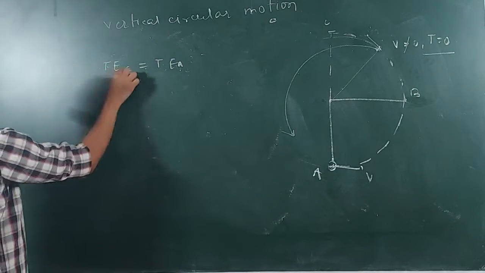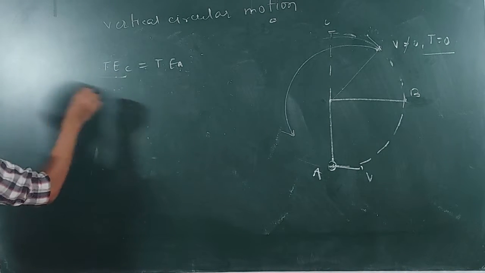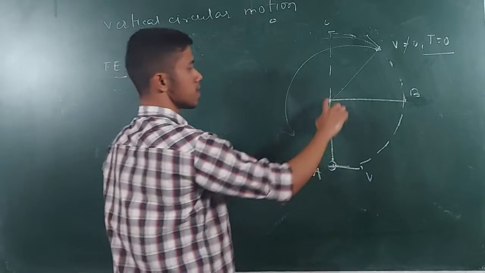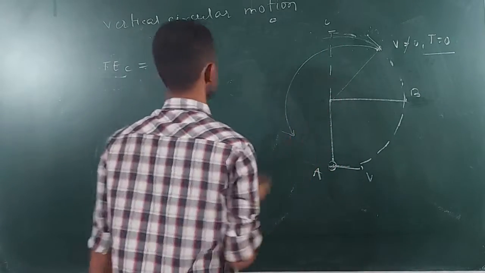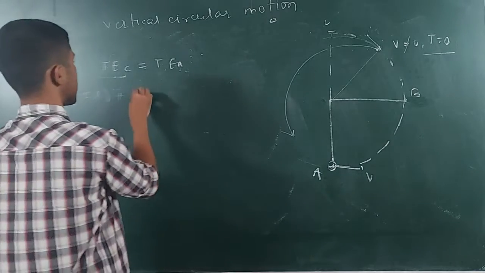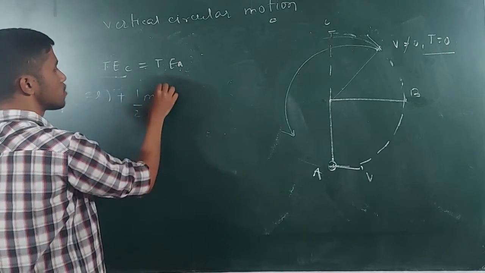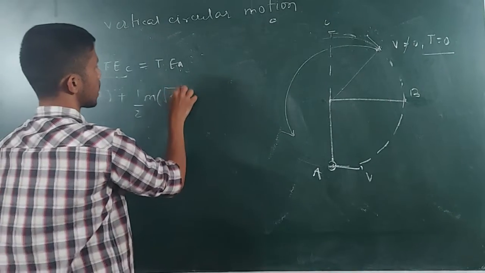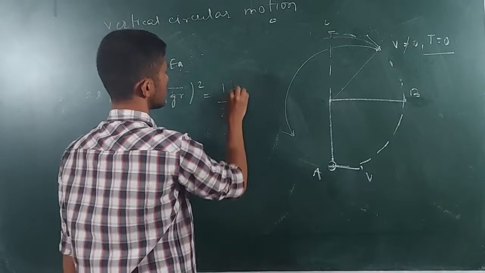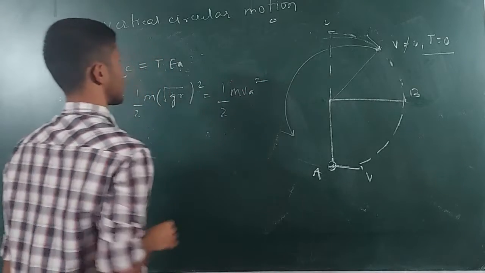So tell me what is total energy at C? It is potential energy. What is potential energy? mg times the height. What is the height? Height is this much, L plus L, that is 2L. Plus, it has some kinetic energy, that is half m times v squared, where v is root over gr, squared. That is equal to half m va square.